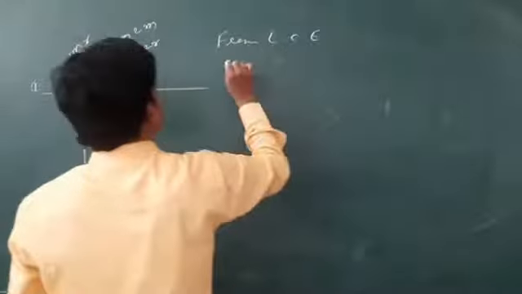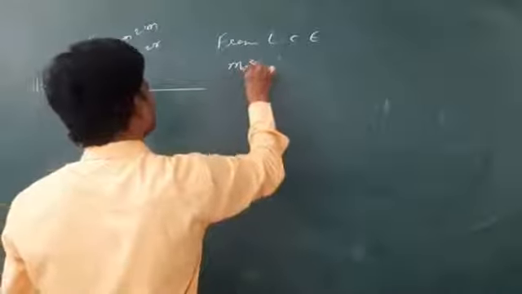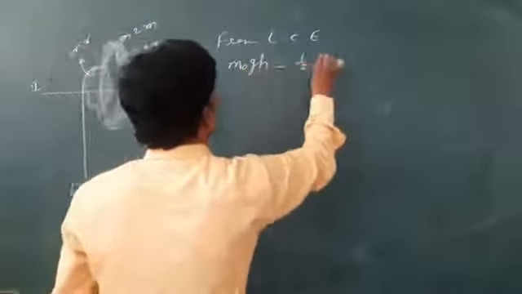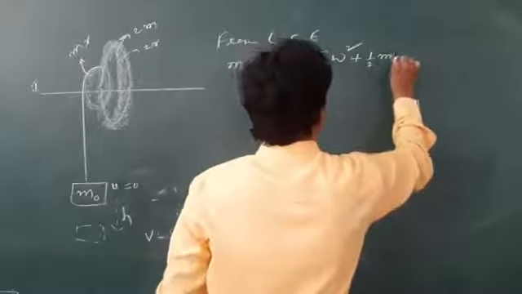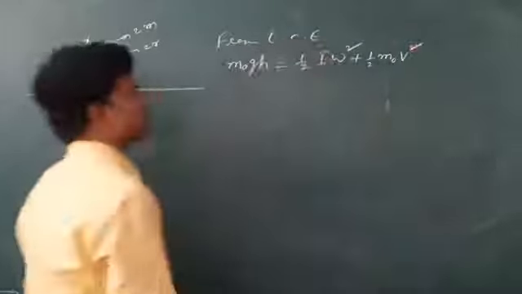So what is v? This is our target. Again, from law of conservation of energy, loss is m0 g h, gain is half I omega square, where I is the moment of inertia of this system, plus half m0 v square.